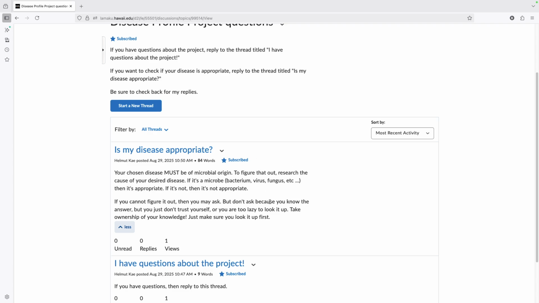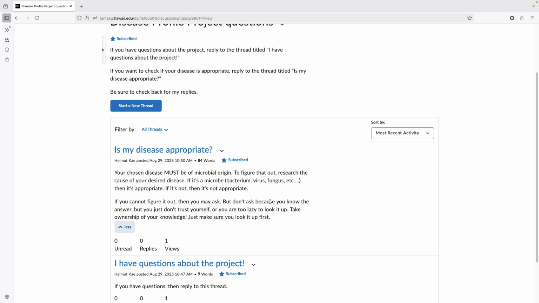Seriously, if you know, then just take ownership in that you know. But if the thing has multiple causes, and one of which is a microbe, and you're not sure if that fits within our theme because there are other things that can cause a certain disease, maybe then you can ask.